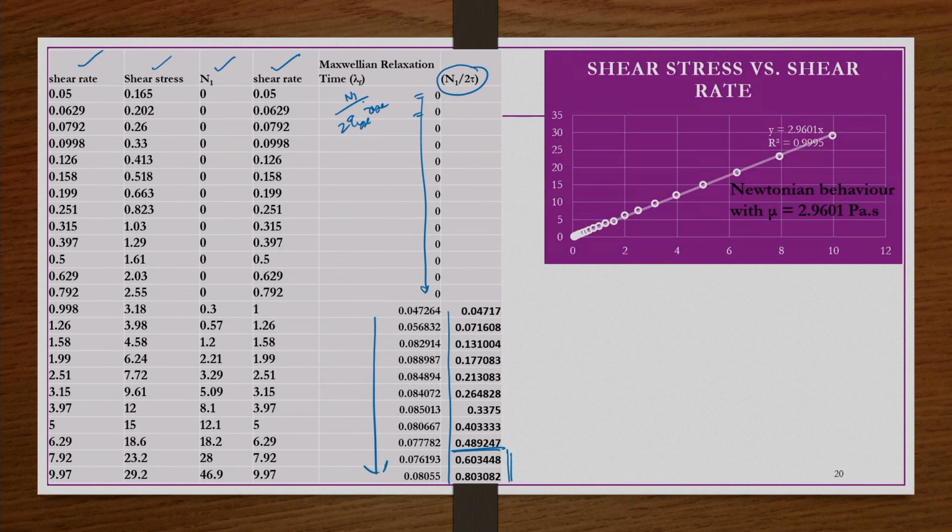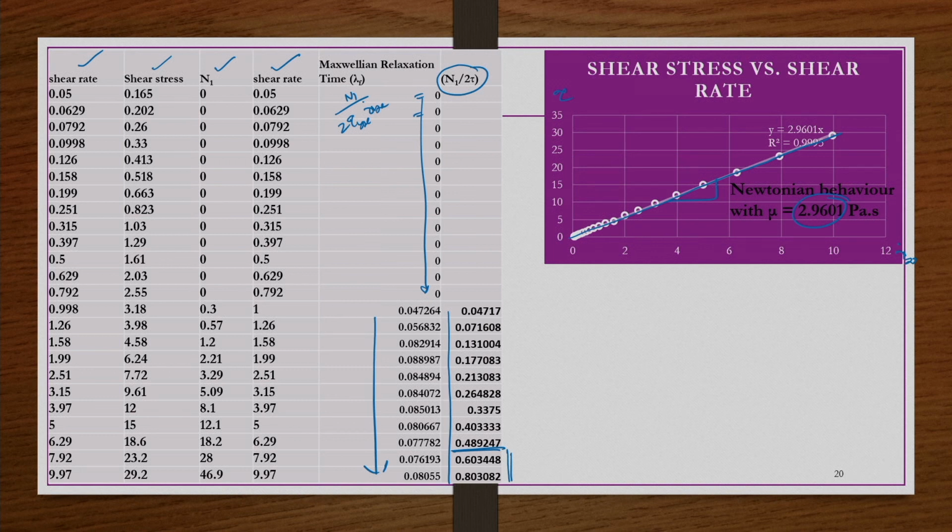So coming to the rheology, to know Newtonian or shear thinning behavior, the shear stress tau versus gamma dot yx is plotted here. So then we can see all these data points forming a straight line, providing the viscosity 2.9601 pascal seconds, and it is passing through the origin. So it is a Newtonian behavior, right.